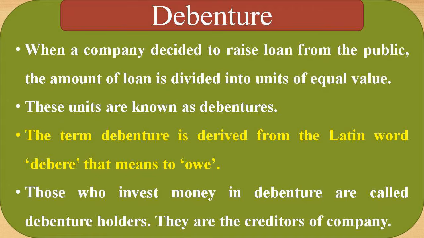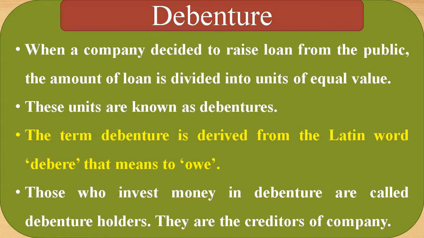So a debenture is a document or certificate issued by a company under its seal to acknowledge its debt. Those who invest money in debentures are called debenture holders. Please understand the concept. If you know the concept, this topic is very, very simple. From the term itself we can understand the very meaning. That is the beauty of economics. Don't be confused, don't panic.